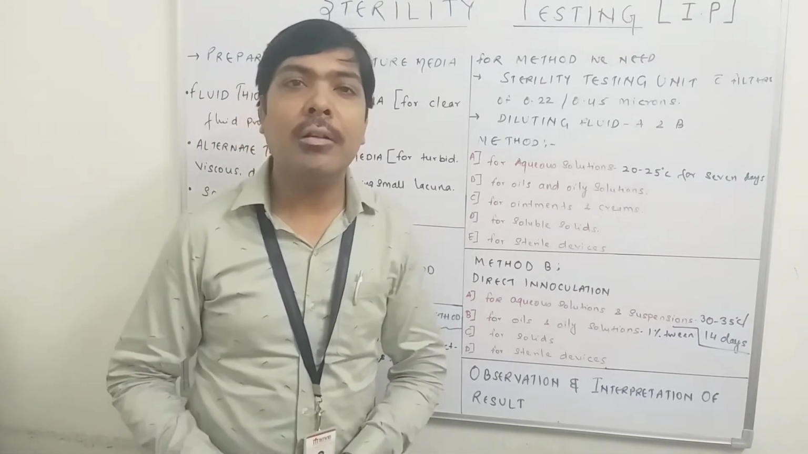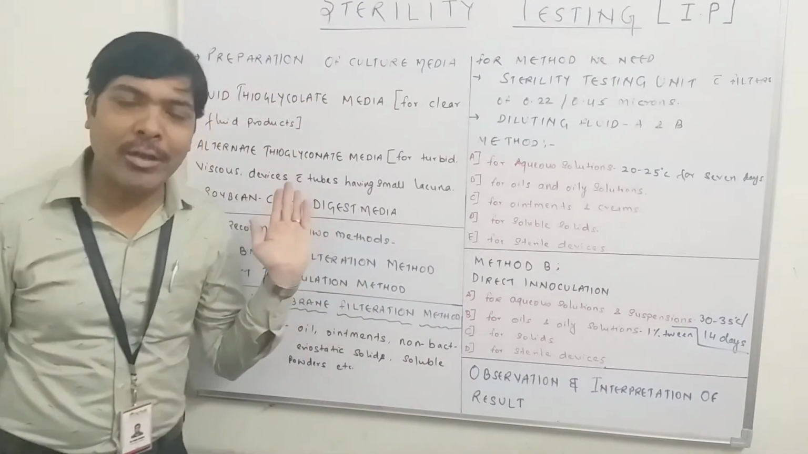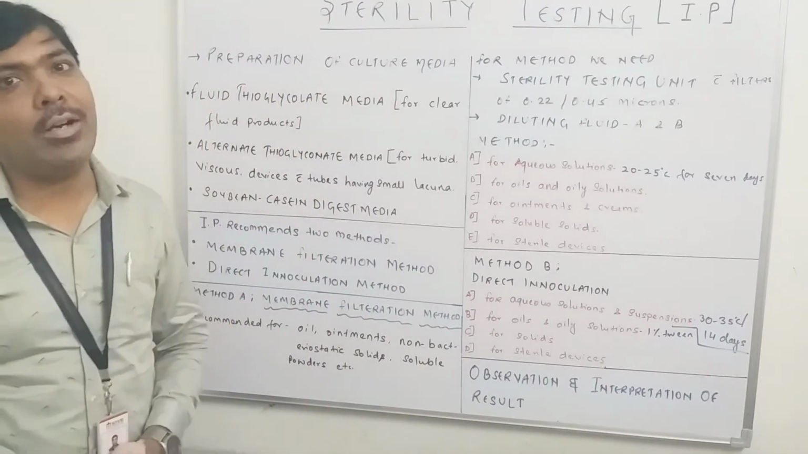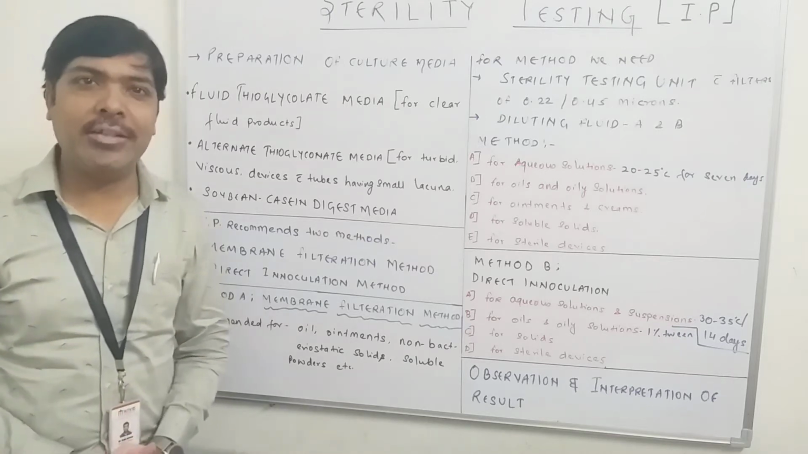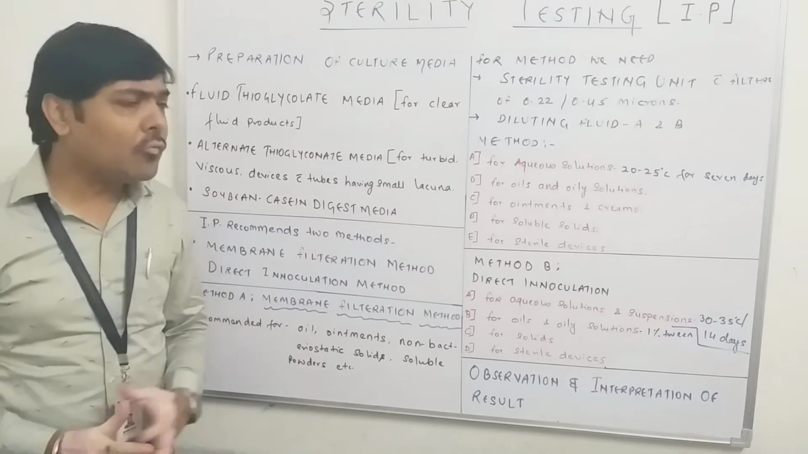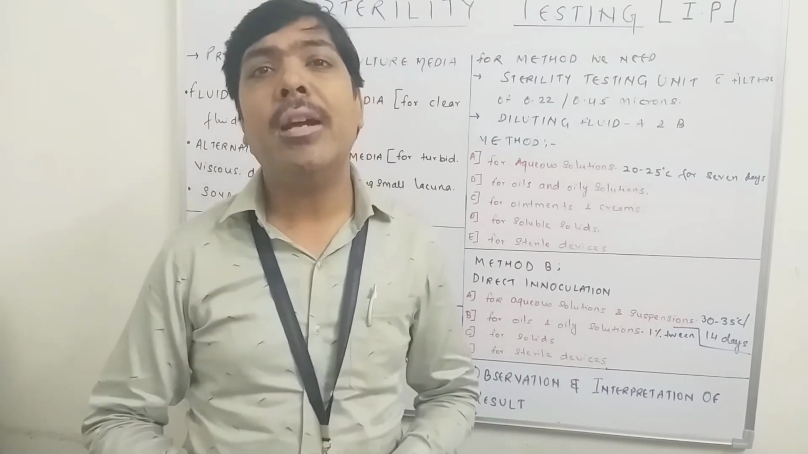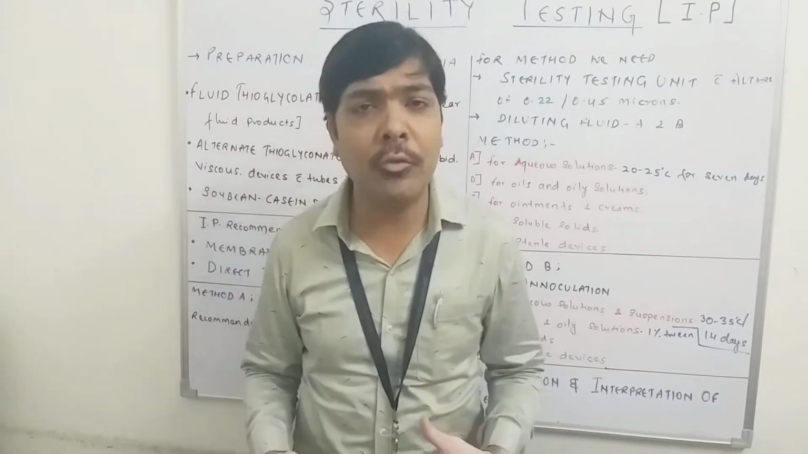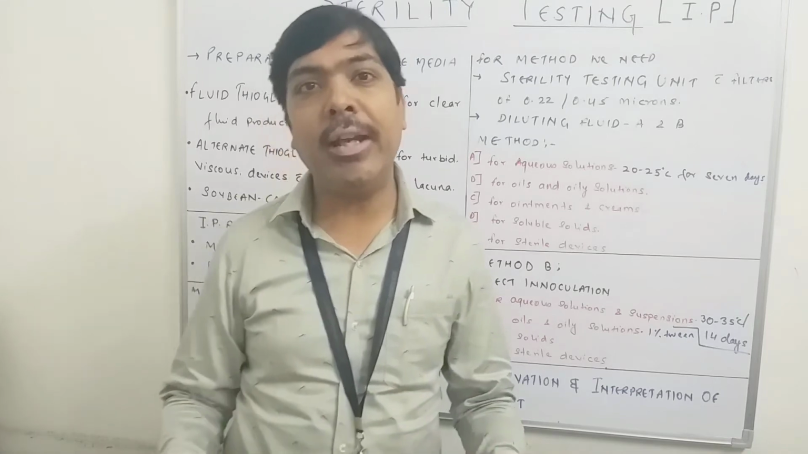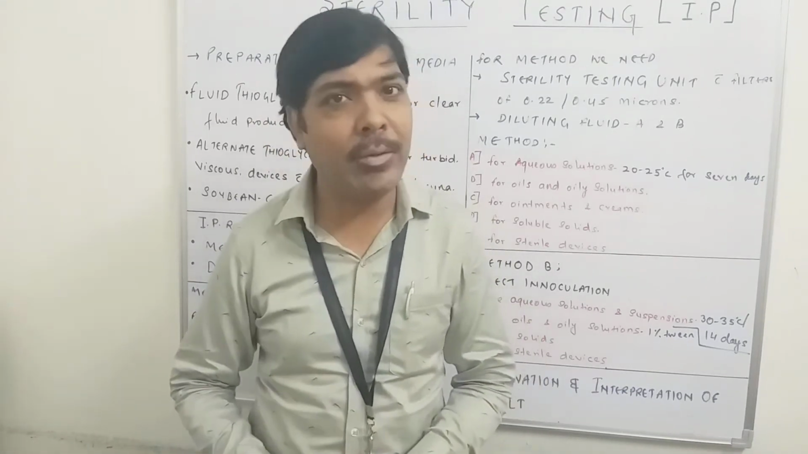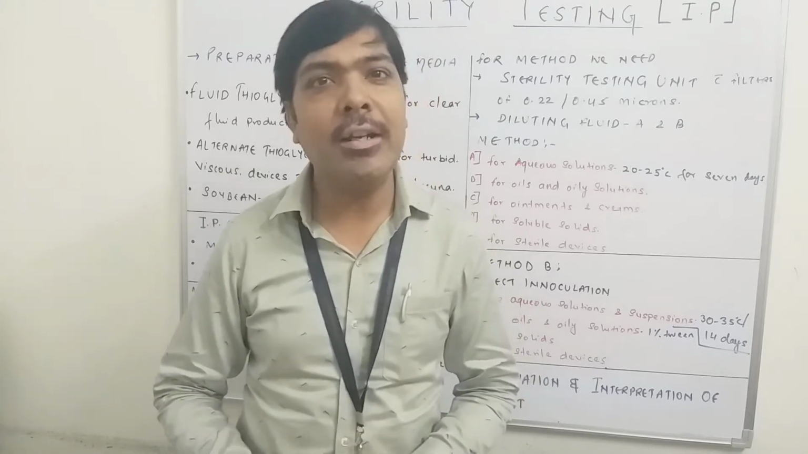So depending upon the type of the product, we can use either the fluid thioglycolate media, the alternate thioglycolate media, or the soybean casein digest media. Once this media is prepared in the laboratory, for example, if I have to perform the test for sterility today, first we have to prepare these culture media. We have to take the individual ingredients as per the recipe, and after the preparation we have to go for the sterilization of the culture media.